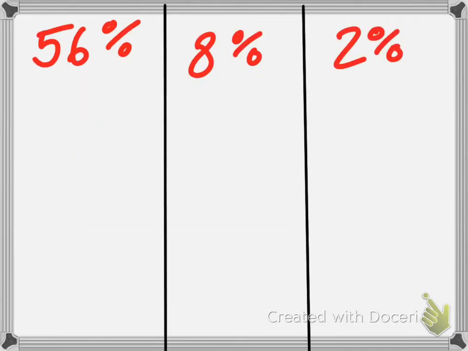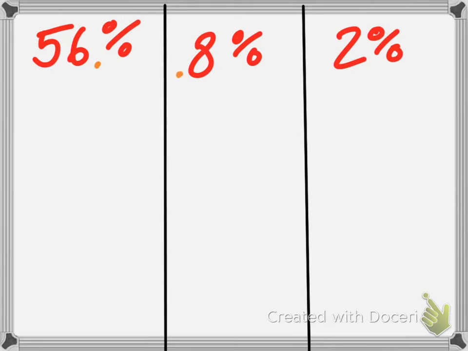So where's the decimal point in 56%? After the 6. Excellent. What about this one, Antonio? Where's the decimal point for 8%? He says it's before the 8.